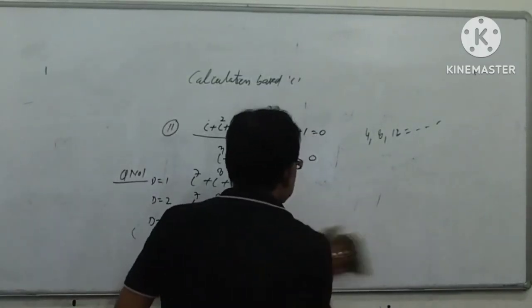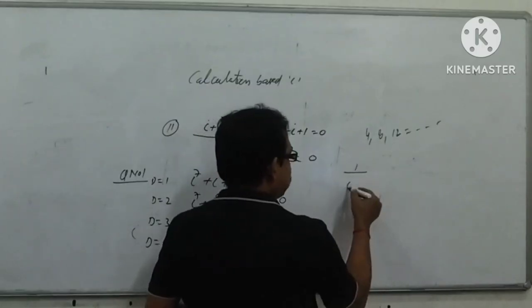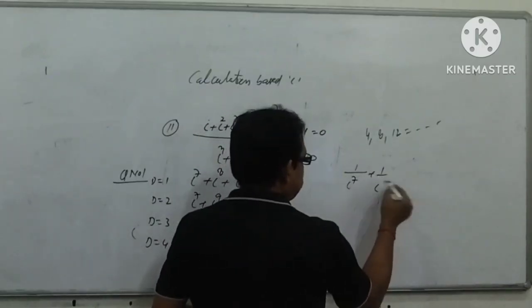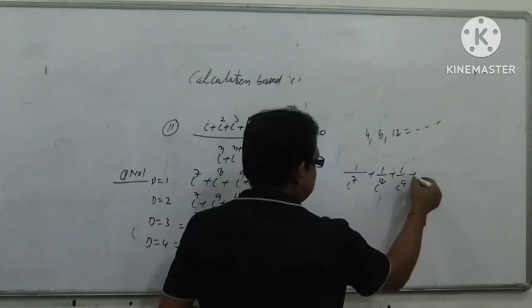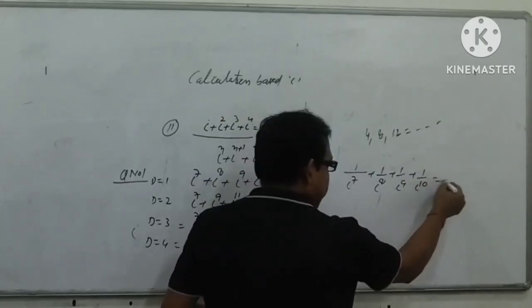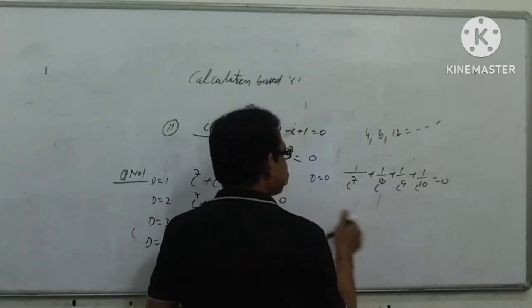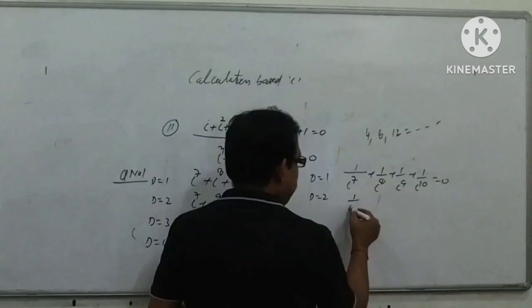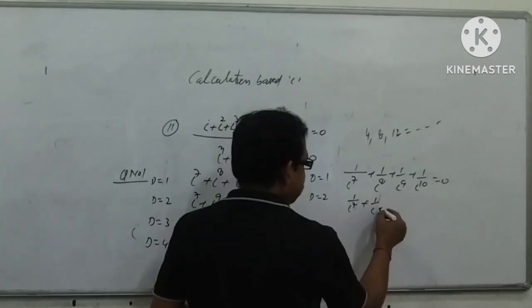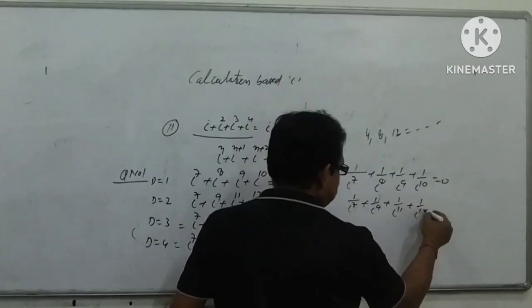Now, suppose it is in the form of a denominator: 1 over i power 7, 1 over i power 8, plus 1 over i power 9, 1 over i power 10. Again, the difference is 1. Here i is in the form of a denominator. Difference is 1, again 0. B equals 1 over i power 7 plus 1 over i power 9, 1 over i power 11, 1 over i power 13.